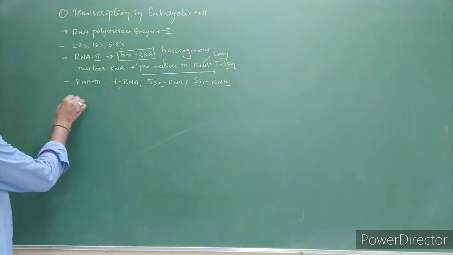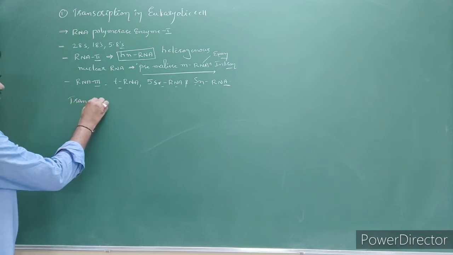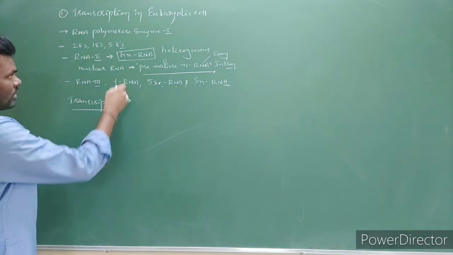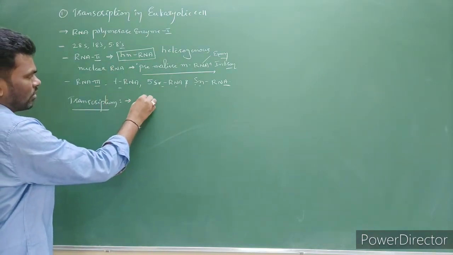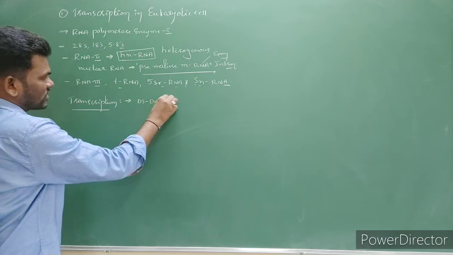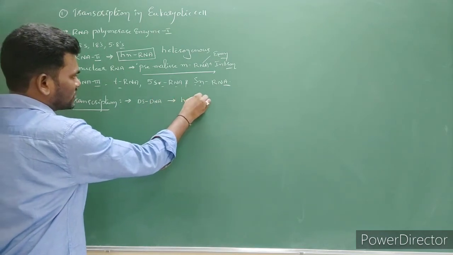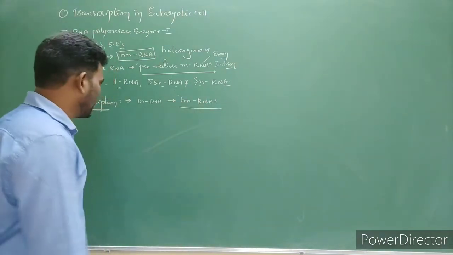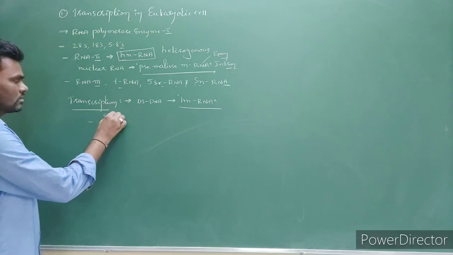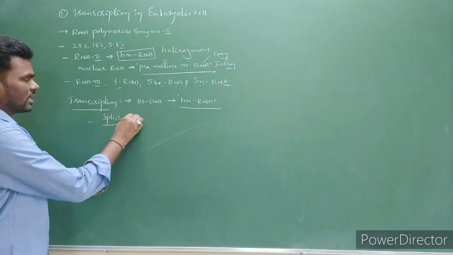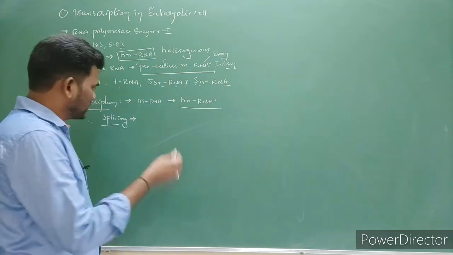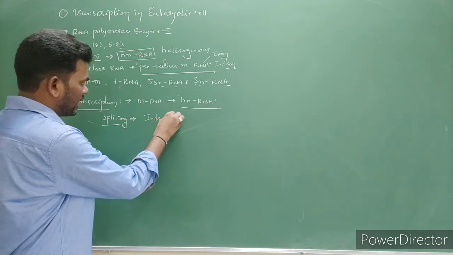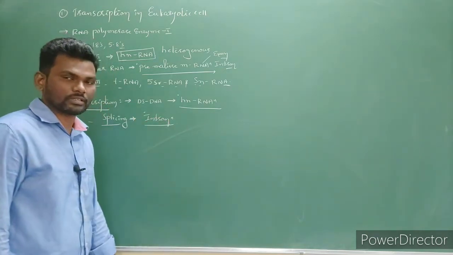Next, transcription occurs by the involvement of these enzymes. From dsDNA, one strand acts as a template to form hnRNA, heterogeneous nuclear RNA. Now it undergoes splicing. Splicing means elimination of introns with the help of ribonuclease enzyme.